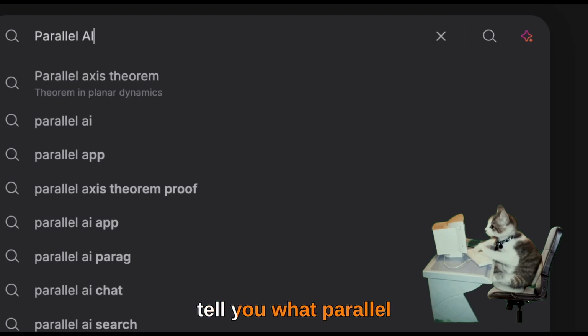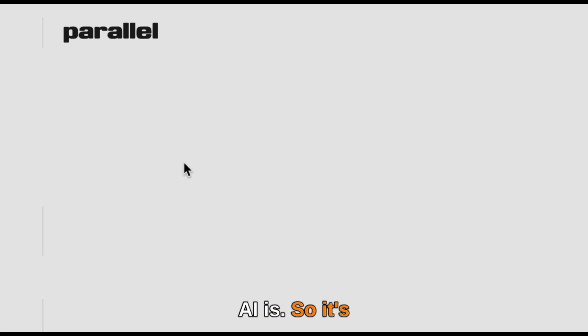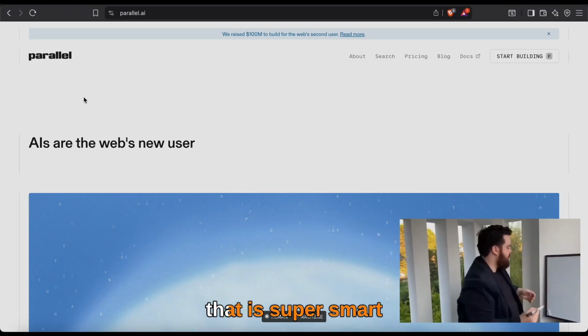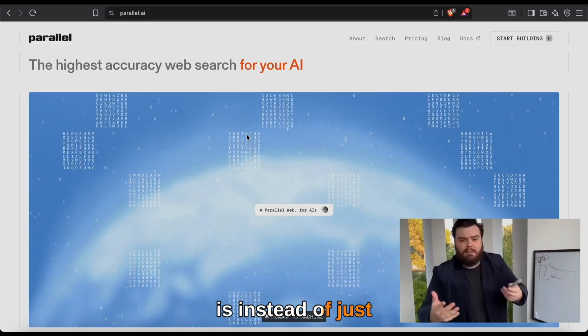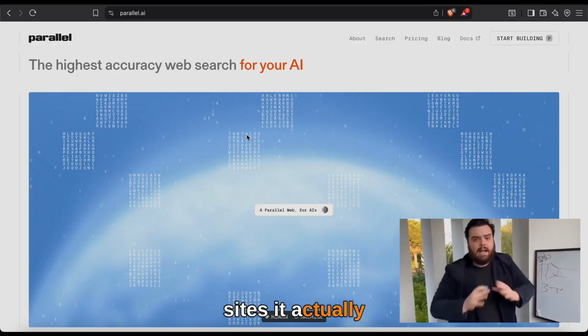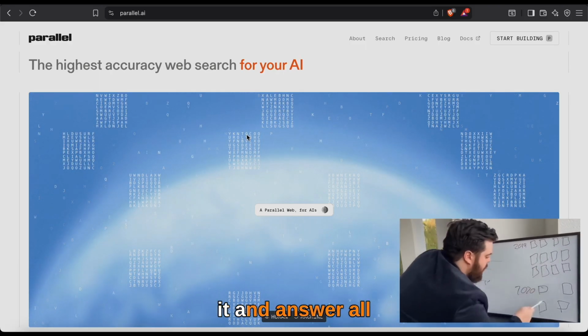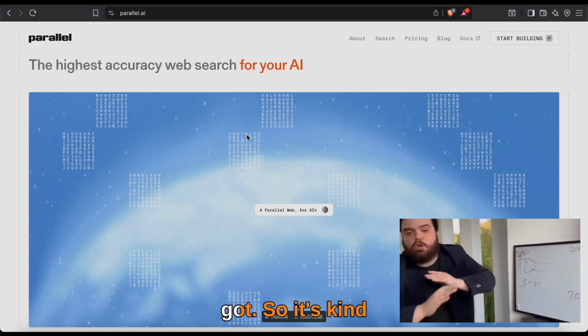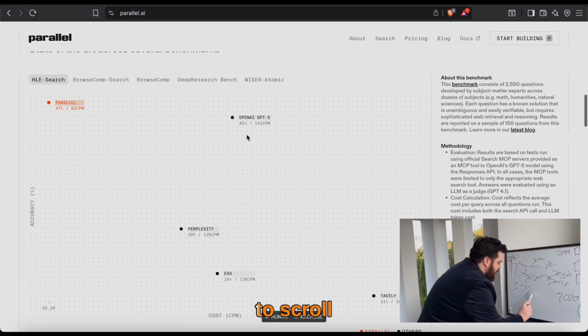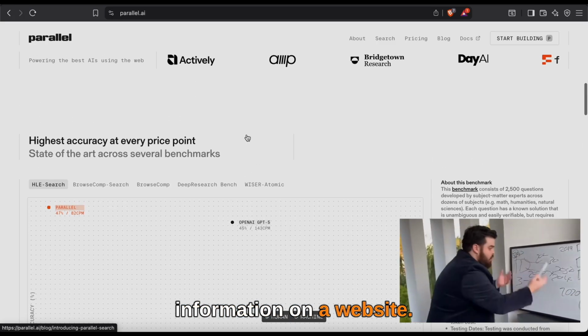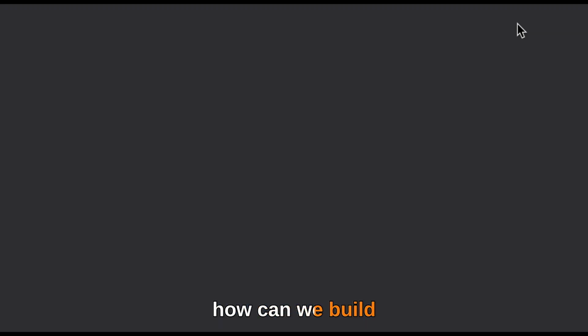So let me just tell you what Parallel AI is. It's basically a web scraper that is super smart with the help of AI, obviously. So what it does is, instead of just grabbing raw text from sites, it actually reads the information, understands it, and answers all the questions that we got. So it's kind of like an AI that can browse through the internet for you, instead of us having to scroll through each and every information on a website. So let's just see how we can build something with it.